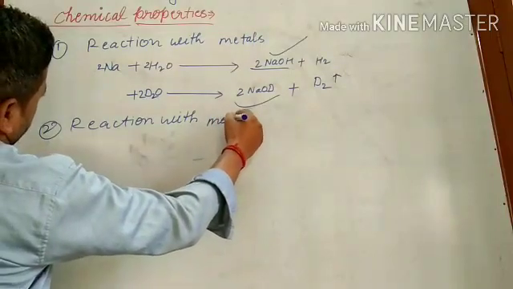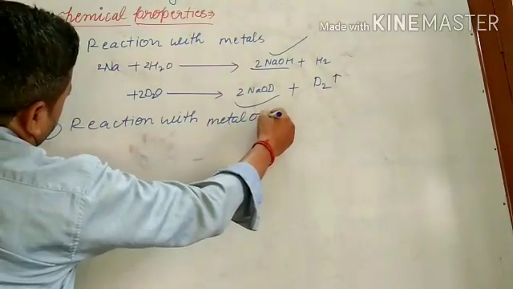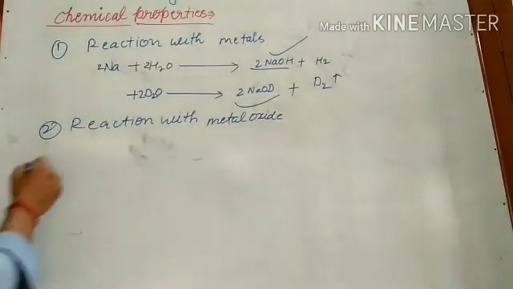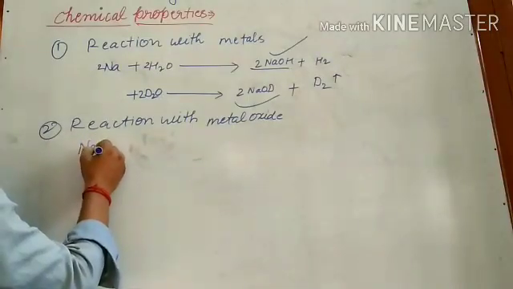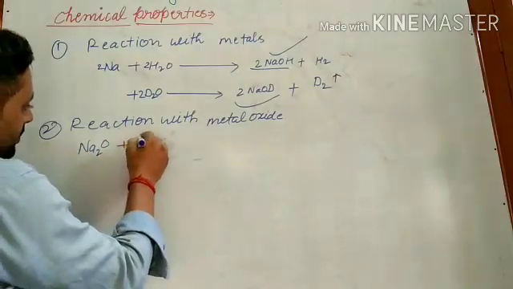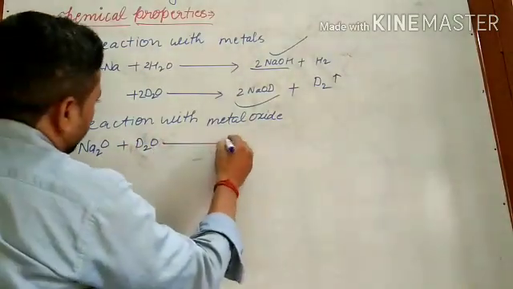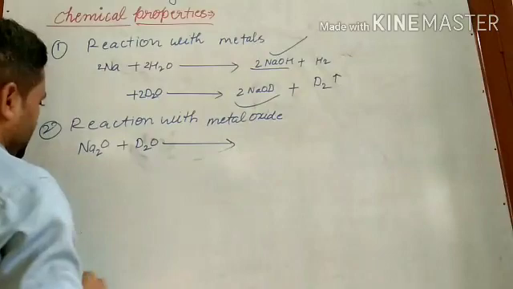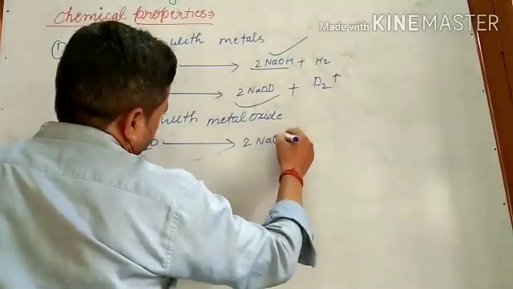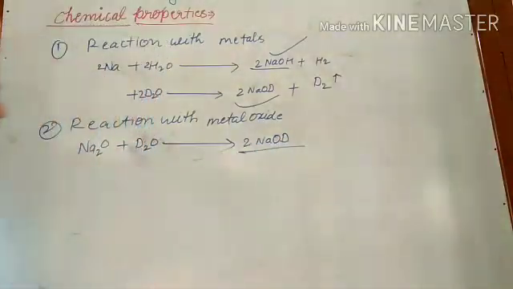If any metal oxide we take, if I take sodium oxide and it reacts with D2O, it will form sodium deuteroxide. So like this it will react.